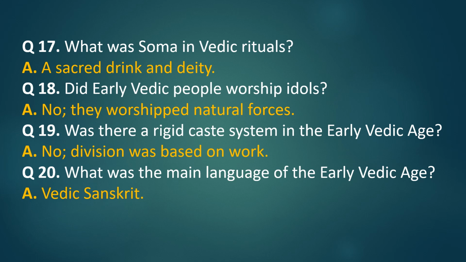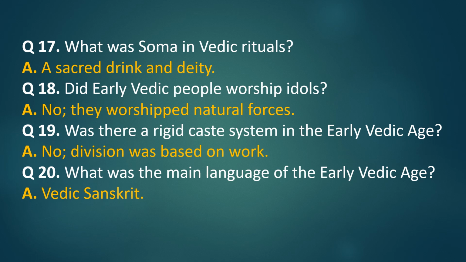Question 17. What was Soma in Vedic rituals? Answer. A sacred drink and deity. Question 18. Did early Vedic people worship idols? Answer. No, they worshipped natural forces. Question 19. Was there a rigid caste system in the early Vedic age? Answer. No, division was based on work.